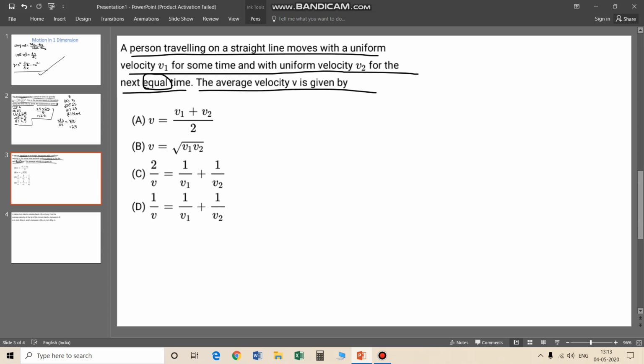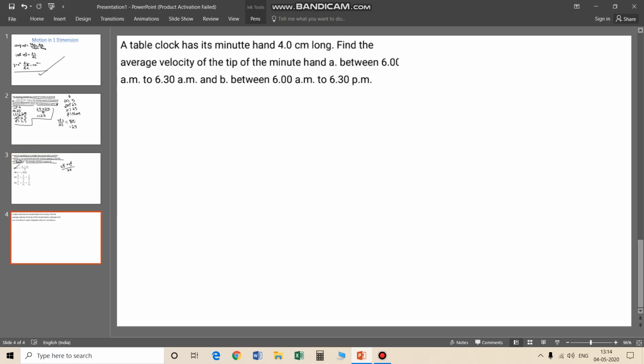Basic thing, what is average velocity? Total displacement by total time. Total displacement is v1 into first time t, plus v2, second time is again t, right, by 2t. T will be cut here, here and here. Answer is (v1 plus v2) by 2. Moving on to the third question.